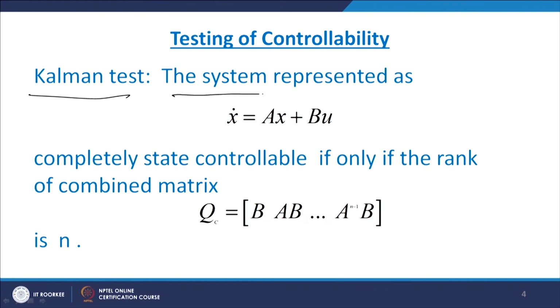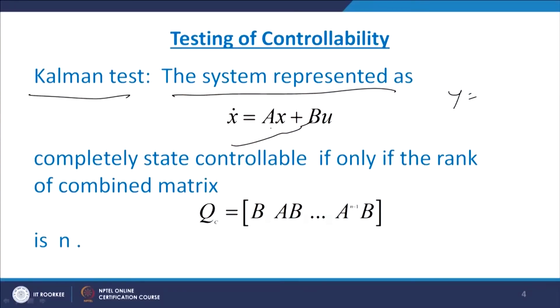The system is represented by x dot equals A x plus B u. Here I have not written the equation of y because the state here is concerned with x and u, there is no relationship with the output. Therefore, when I am talking about the Kalman test, I have written x dot equals A x plus B u.